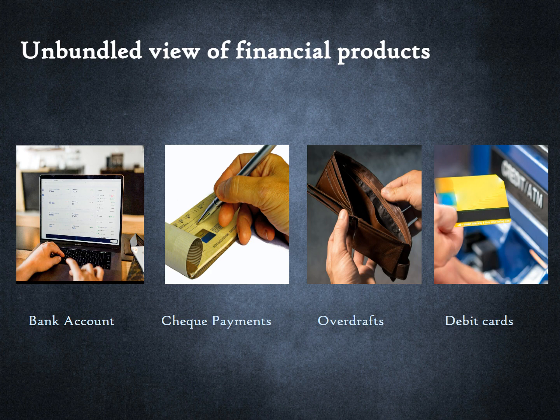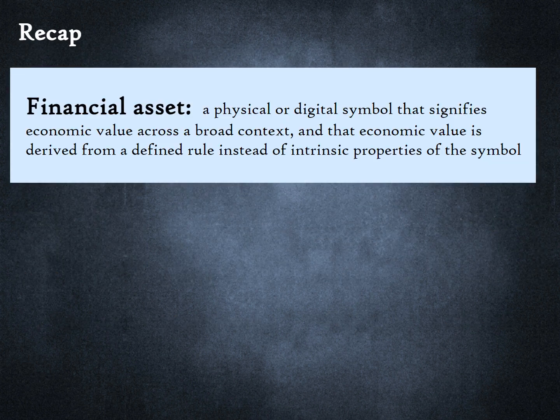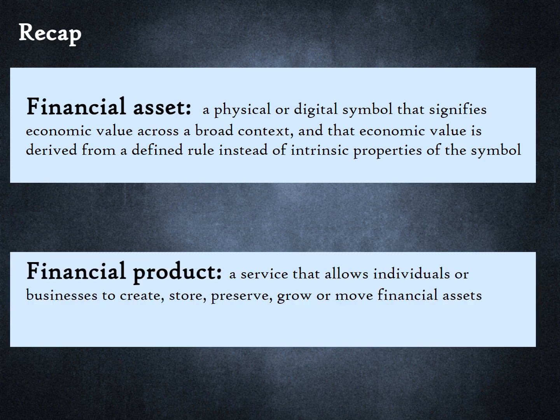So, looking from a bank's point of view, it is a discrete product they are offering. In fact, some banks offer a no-overdraft bank account without checkbook privileges. Hence, the bank account, checks, overdrafts, and debit cards can be thought of as 4 separate products, even though they are often priced as a bundle. To recap, we first defined what is a financial asset. Then, we defined financial products as a service that performs any one or more of 5 functions on financial assets.